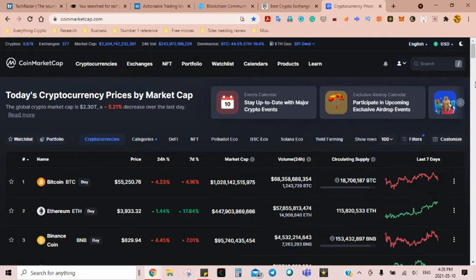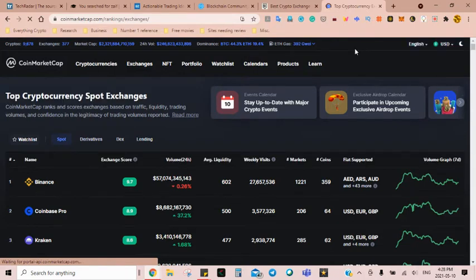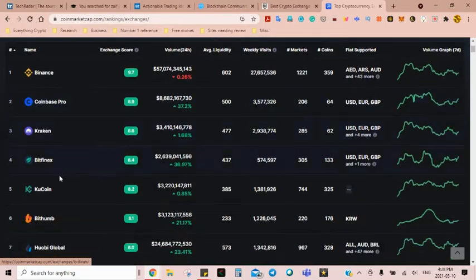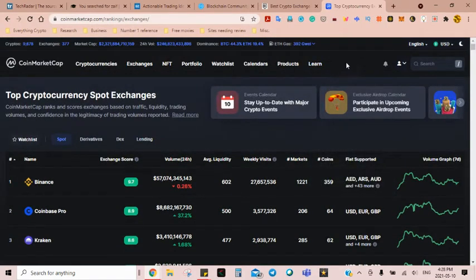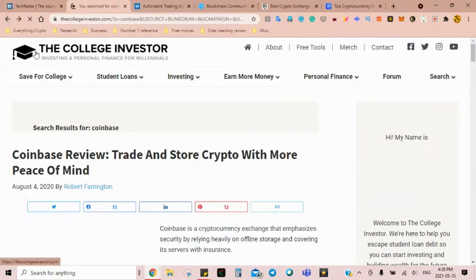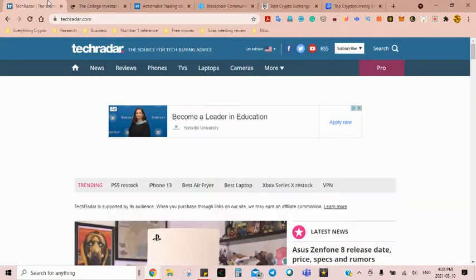So I'll give you a clear example. Again, let's go back. We're on CoinMarketCap. We're going to the exchanges, and I'm going to use Coinbase and Zafe, these two as an example. So let's say I like Coinbase, I like Zafe because of the fees, okay? And I really, really want to use Zafe, but unfortunately, I don't know anything about it, so I would like to get more information.